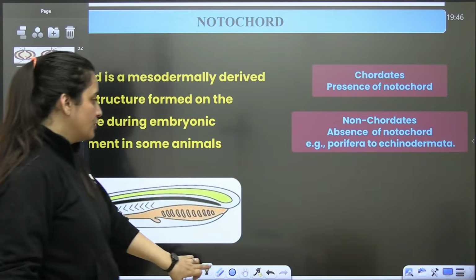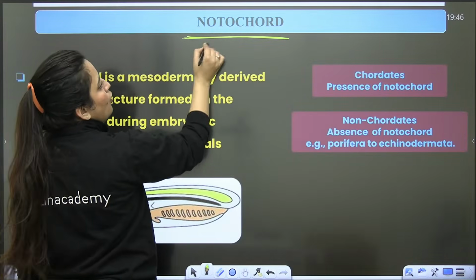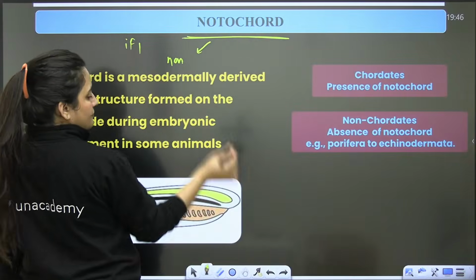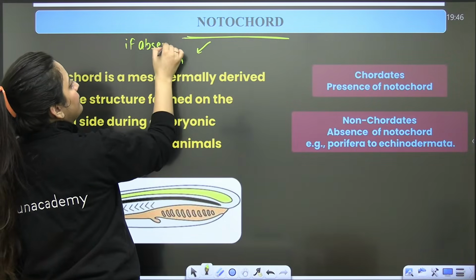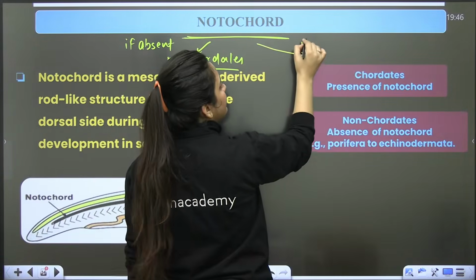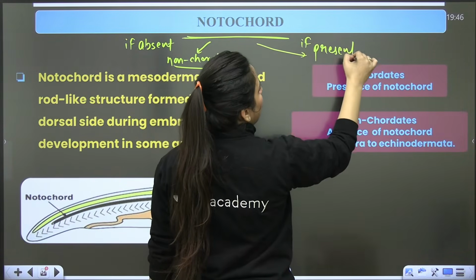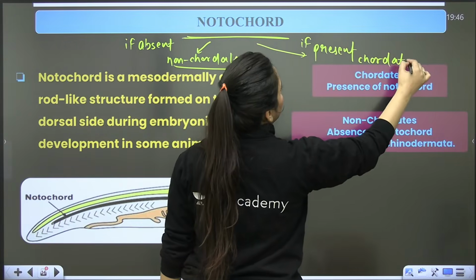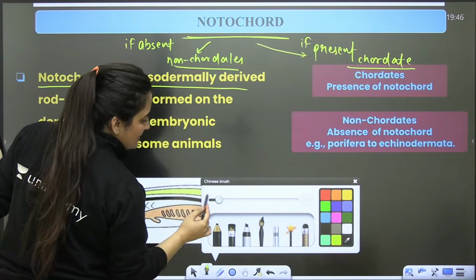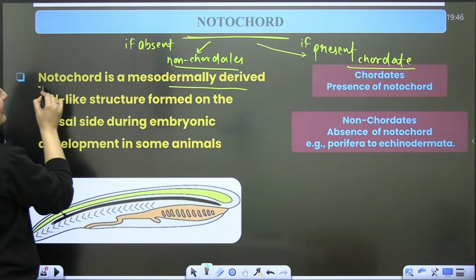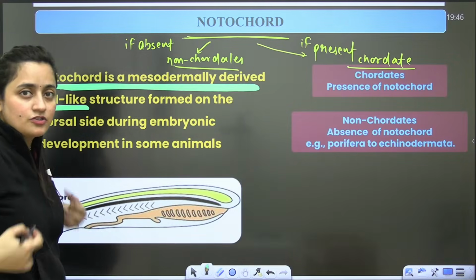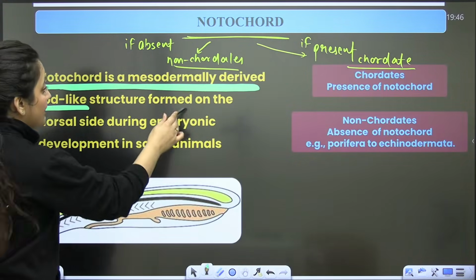Okay, then is the notochord. On the basis of the notochord, we divide the organisms. If it is absent, the organisms are non-chordates. If present, the organisms are chordates. So the notochord, what is it? It is mesodermally derived. What is the meaning of being mesodermally derived? That it is made up of mesoderm. It's a rod-like flexible structure, on the dorsal side.